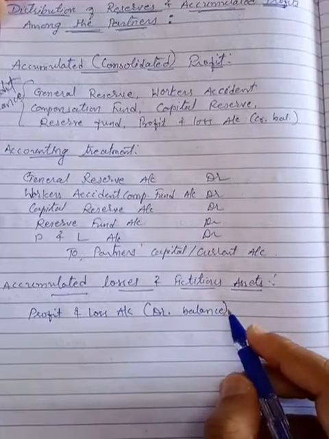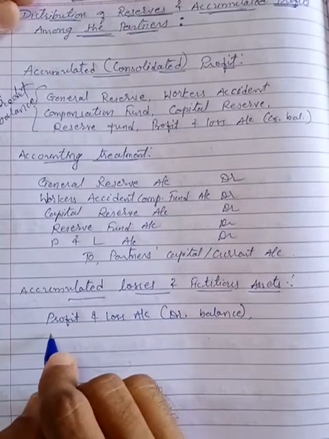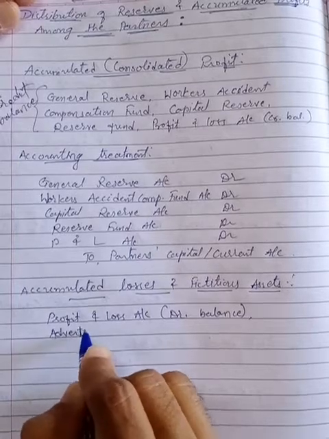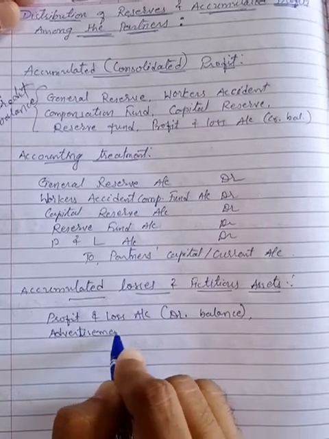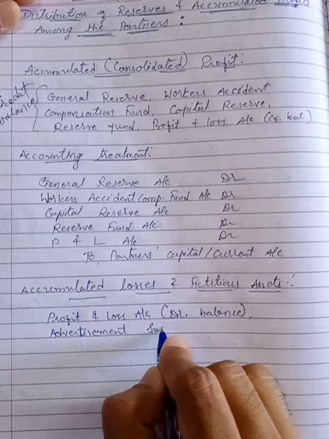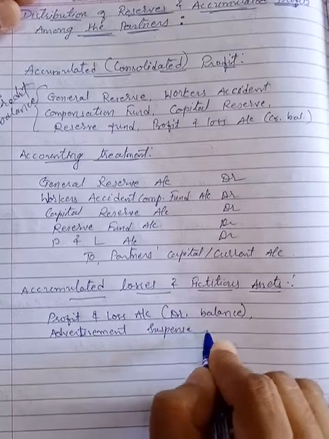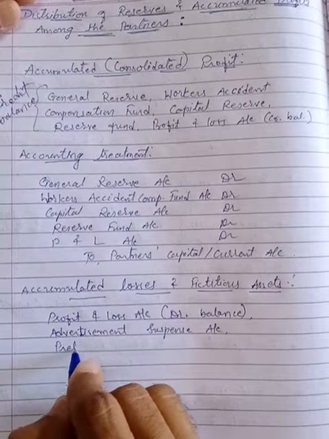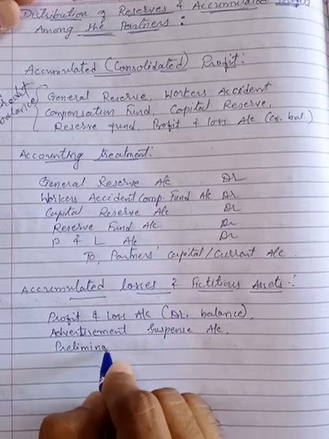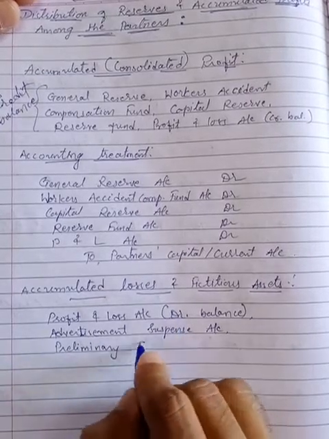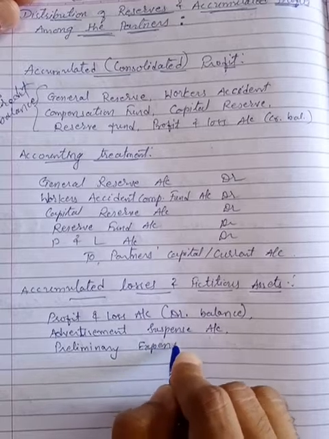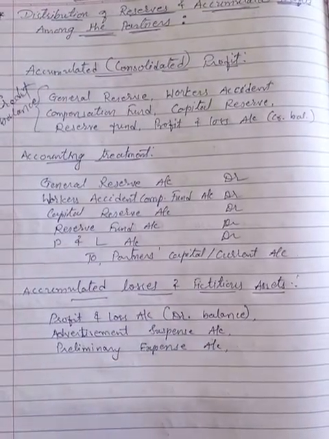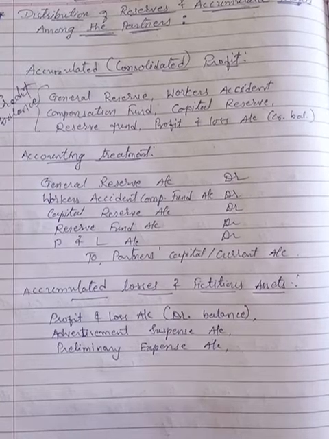Also, we have fictitious assets like advertisement, suspense account, and also preliminary expense account, right? So such kinds of losses, if available,